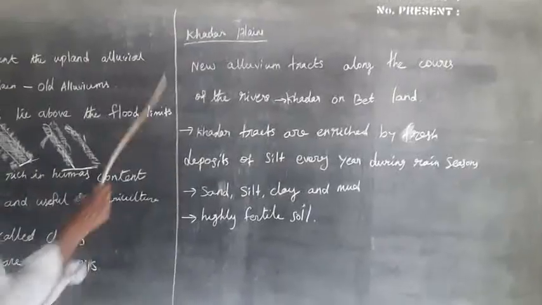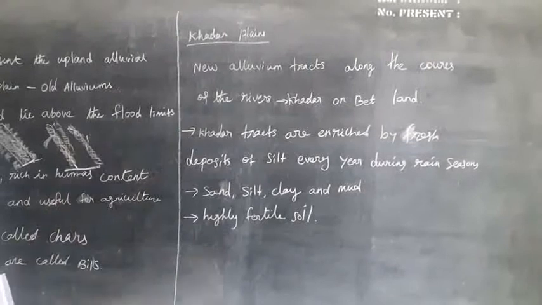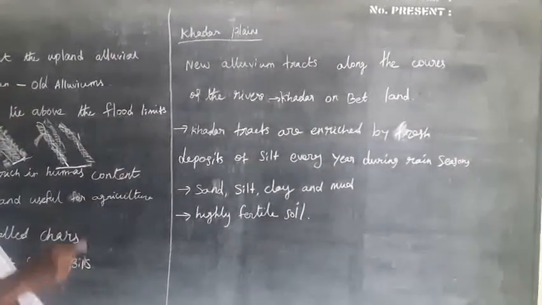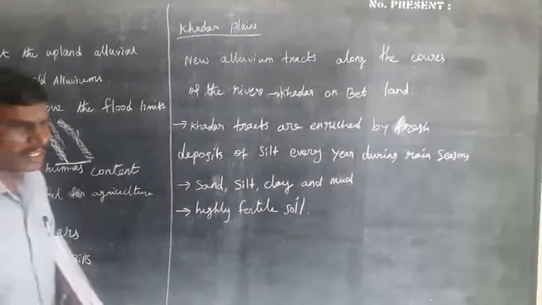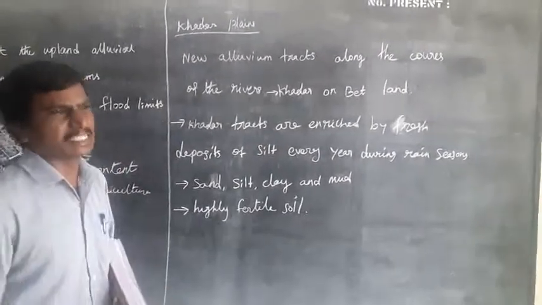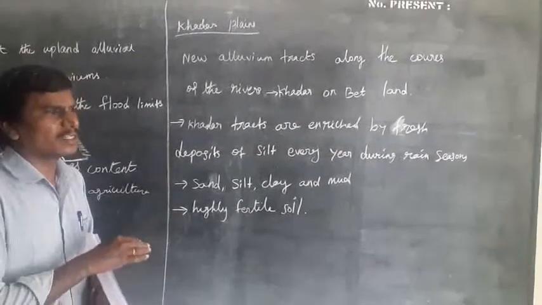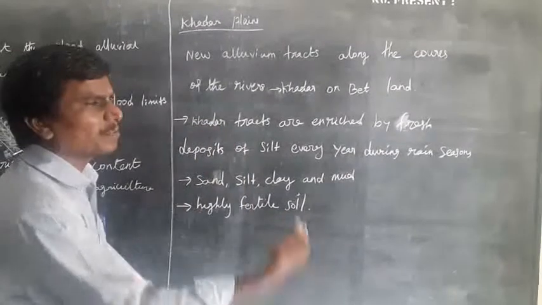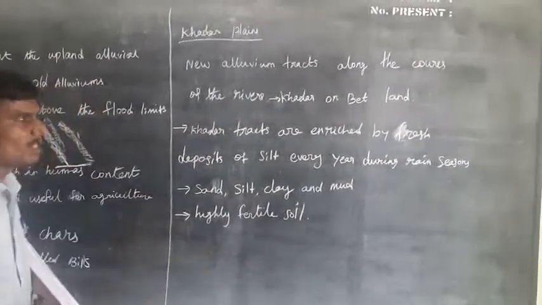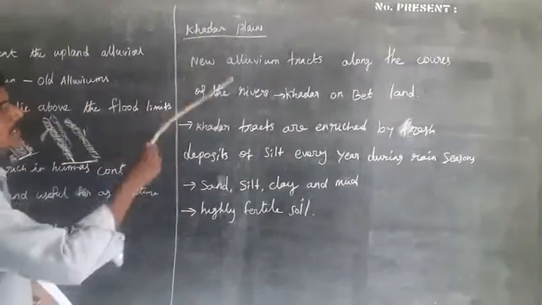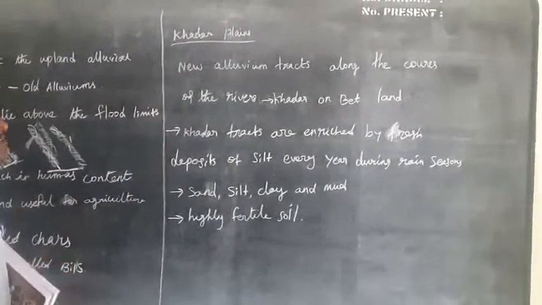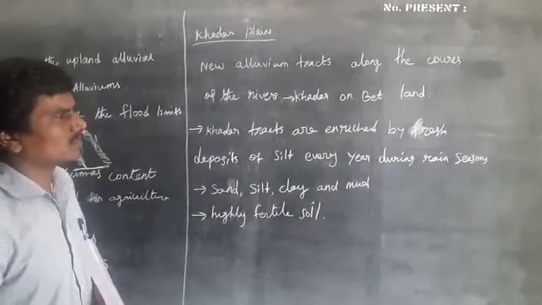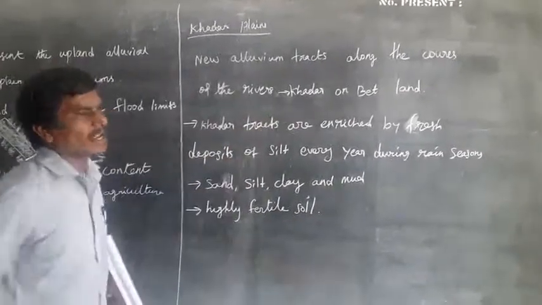The other one is the Khadar Plains. Khadar Plains means new alluvial soils, with the running water eroding and depositing every year. Khadar means new alluvial tracts along the course of the rivers, the wetland.